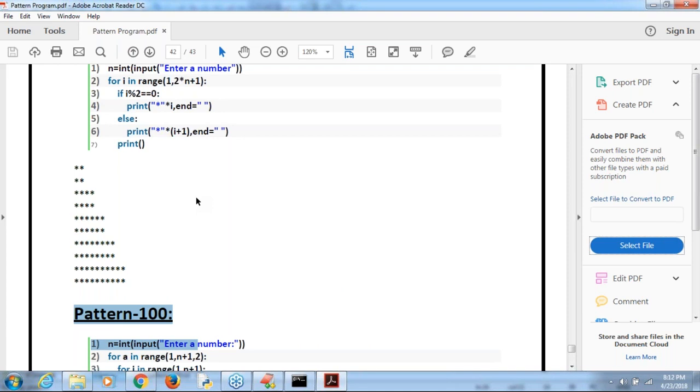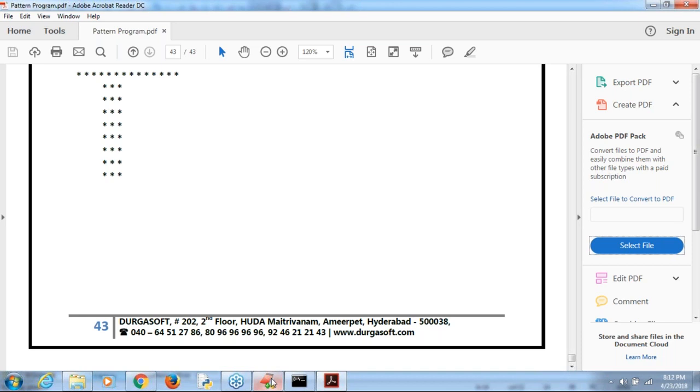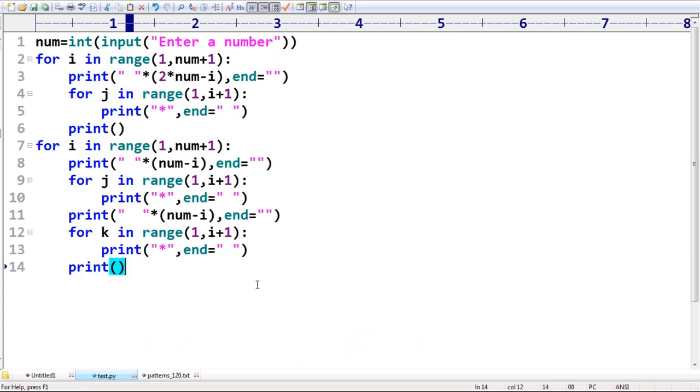The people who didn't get access, better to contact our admin people, sir. Immediately they will share. Don't worry. Okay, are you able to understand? That's all, sir. This is about how to print pyramids, various patterns and so on. In the next session, I will talk about transfer statements, break, continue, these kinds of things. I will explain, sir. Don't worry. Okay, that's all. Can I stop the session?